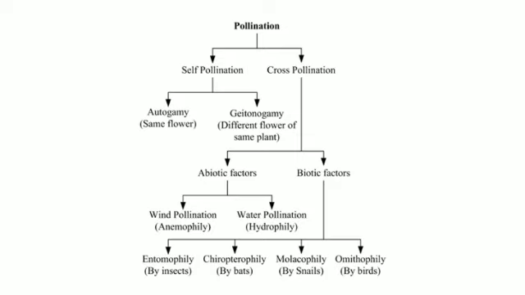This transfer to another plant is mediated by insects, wind, water, animals, birds, etc. There are various agents for pollination. The process of pollination is carried out by some external agencies like wind, water, insects, birds, etc. These are called agents of pollination.